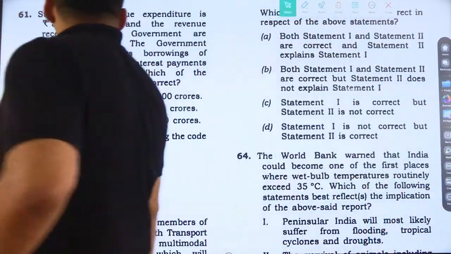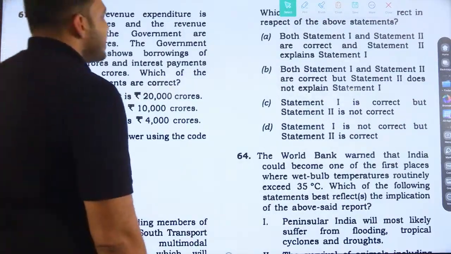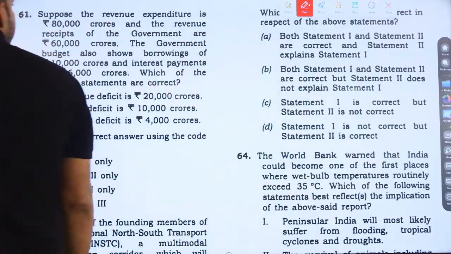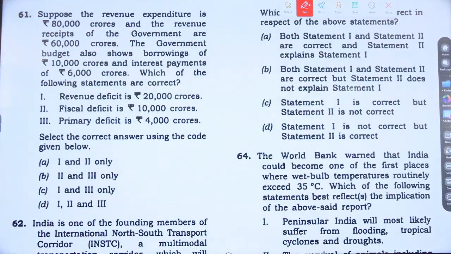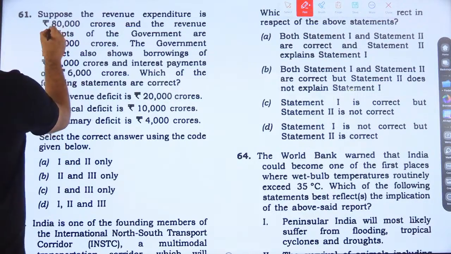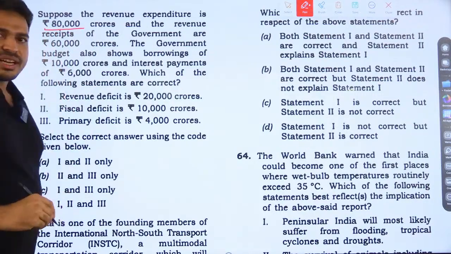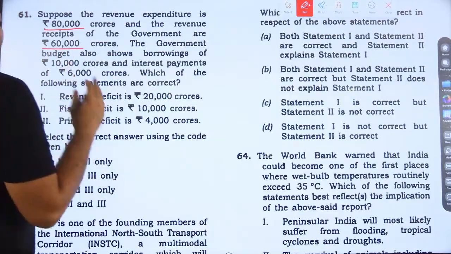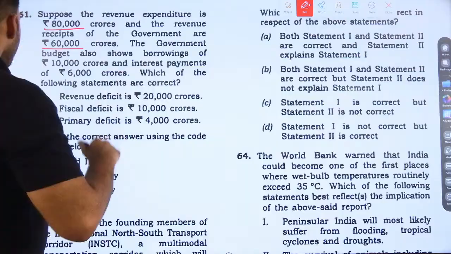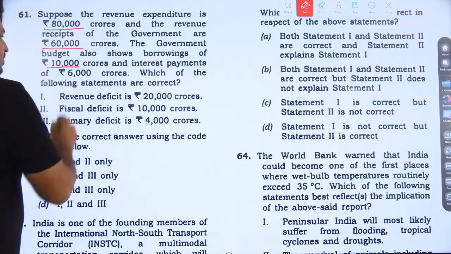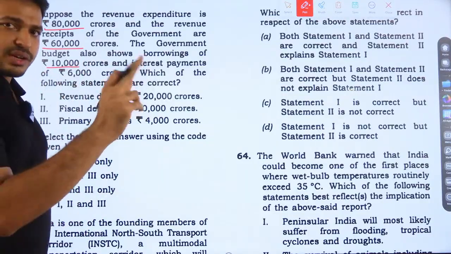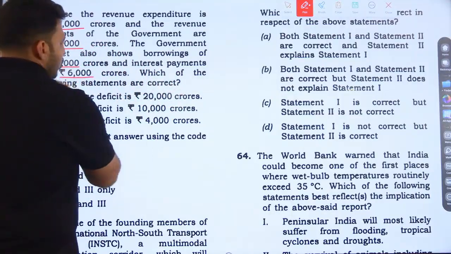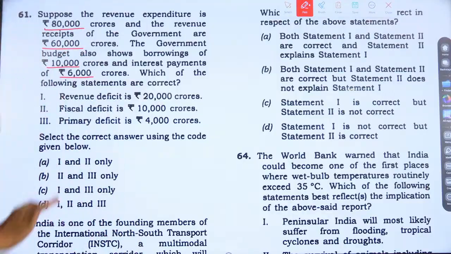Look at the question. Suppose the revenue expenditure is 80,000 crore and the revenue receipt of the government is 60,000 crore. The government budget also shows a borrowing of 10,000 crore and an interest payment of 6,000 crore. Which of the following statements are correct?